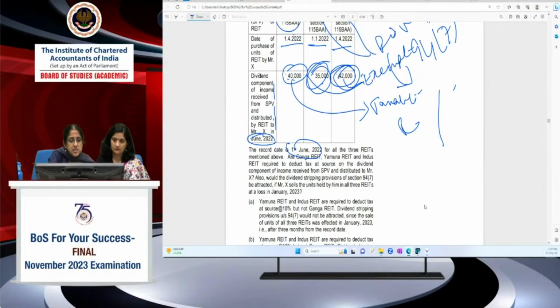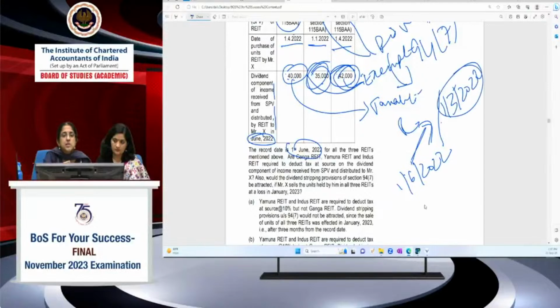What is dividend stripping? Now the record date is 1st June 2022. Dividend stripping provision says that if, before 3 months prior to 1/6/2022, and 3 months prior is what? May, April, March, so after 1/3/2022, if I purchase the units of REIT, then I'm getting dividend income.